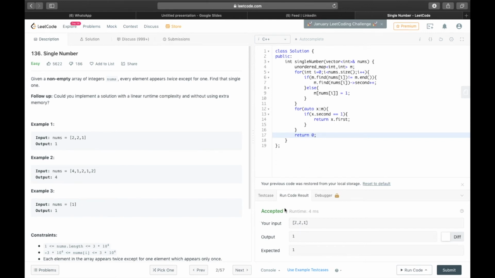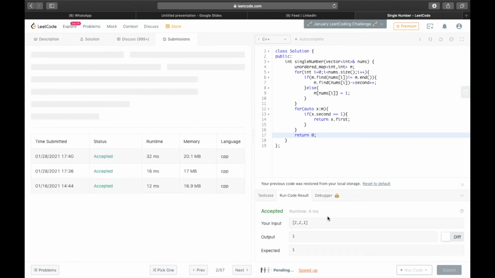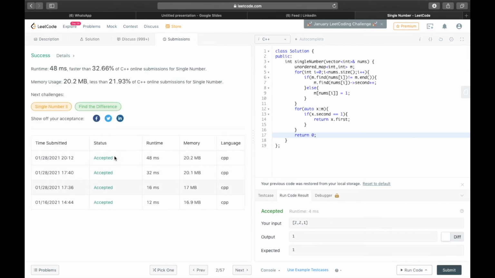So our public test case is passed, so now we'll check it with private test cases. So we'll submit. So yeah, it is accepted, but it is occupying order n space, because we are storing the map, so it is occupying some space. That's why we are better than only 21% of the submissions.